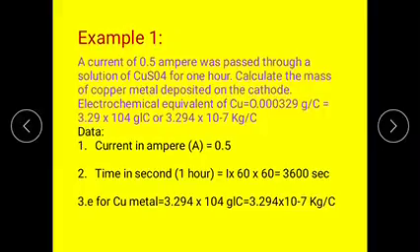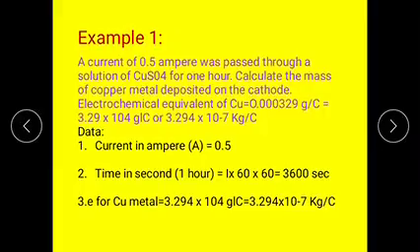A current of 0.5 amperes is passed through a solution of copper sulfate for 1 hour. Calculate the mass of copper metal deposited on the cathode. The electrochemical equivalent of copper is 0.000329 grams per coulomb, that is equal to 3.29 into 10 to the power of minus 4 grams per coulomb, or 3.294 into 10 to the power of minus 7 kilograms per coulomb.